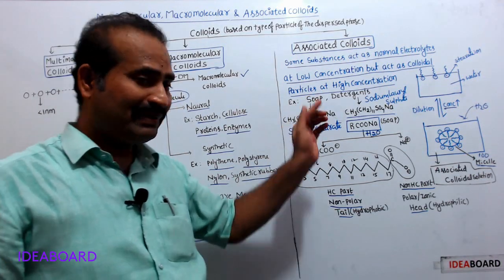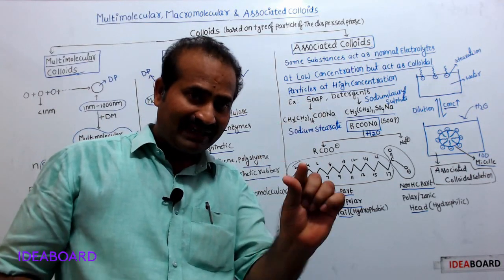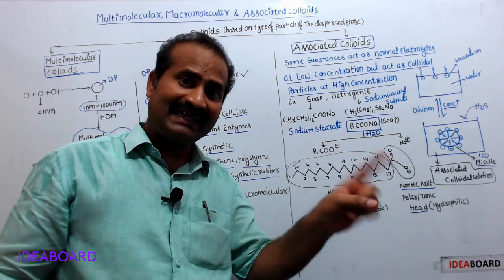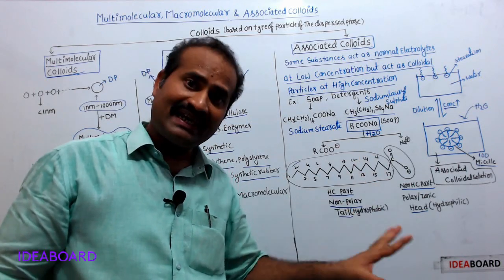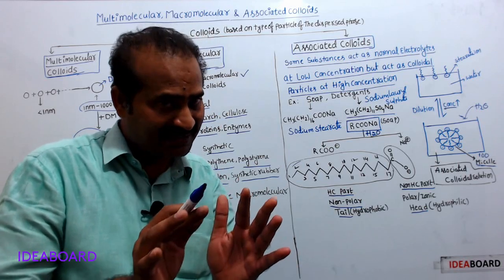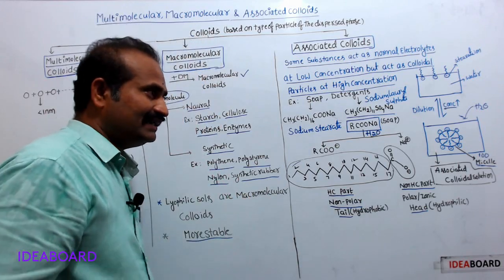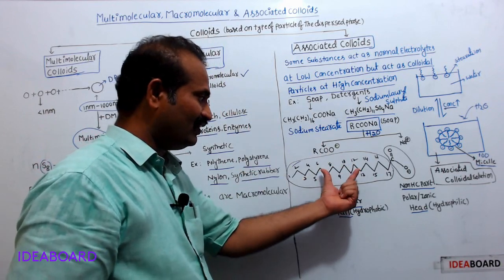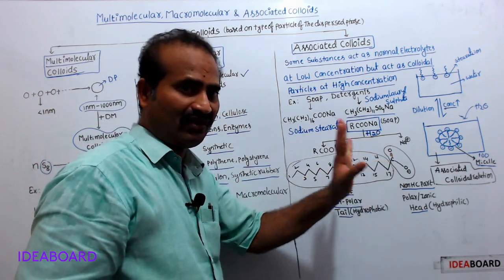Okay, here soap acts as a normal electrolyte at low concentration, whereas the same soap can act as a colloidal solution at a high concentration due to the formation of micelles. In soap, two parts are there, hydrophobic and hydrophilic.